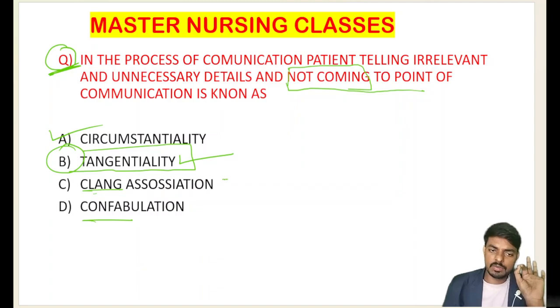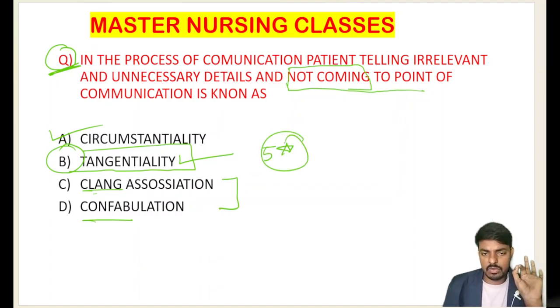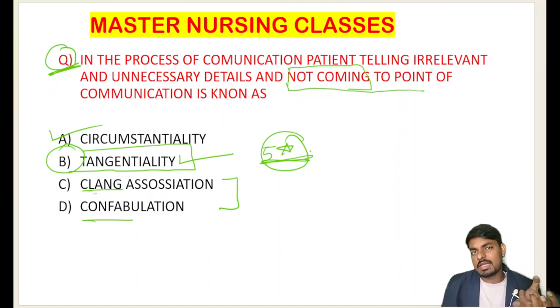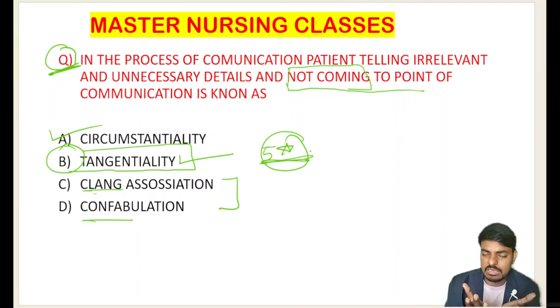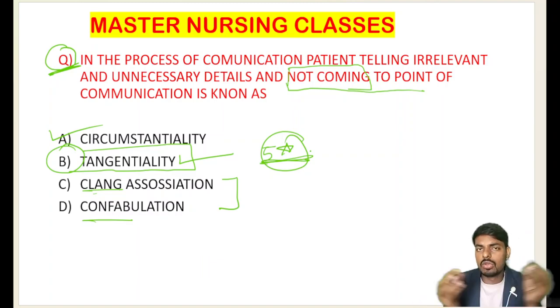Let me explain these two words also. Very important words. Five-star words for your exam. What is clang association? What is confabulation? When you ask something to the patient, he will always respond in rhymes. He will try to mix the words which create a rhyme, and there is no sense of meaning in those particular words.